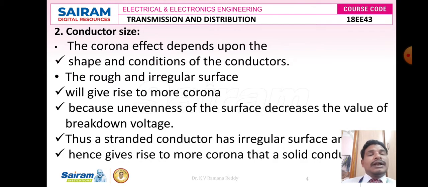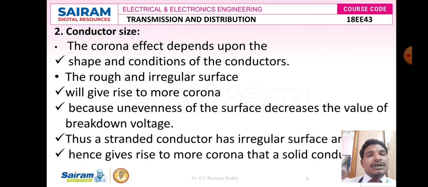Next one is conductor size. Conductor size is also one of the factors affecting corona. That is, the corona effect depends upon the shape and condition of the conductors. Suppose we consider a rough surface area of the conductor, that means it has an irregular surface, which gives rise to more corona, because the unevenness of the surface decreases the value of breakdown voltage. Thus a stranded conductor has an irregular surface area, hence it gives rise to more corona than a solid conductor.